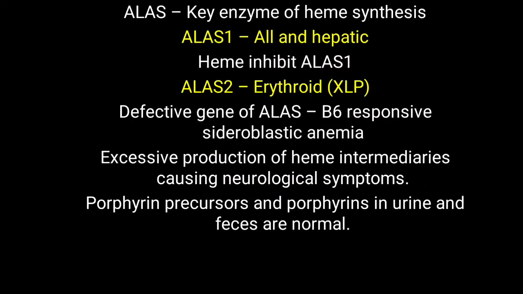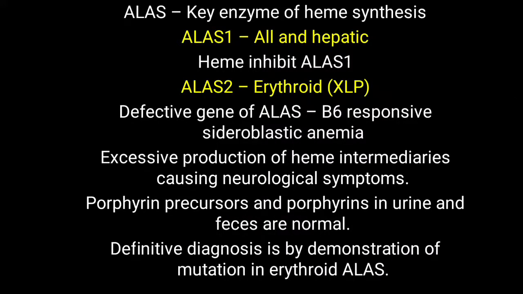Porphyrin precursors and porphyrin in urine and feces are normal. Here you can also understand that the initial step, meaning the first step of heme synthesis, is affected. So ultimately porphyrinogen and porphyrin are not excessively present in urine and feces. Generally in porphyria, porphyrins are observed in urine and feces, but you have to remember that in ALA synthase enzyme deficiency, or X-linked porphyria, these porphyrin precursors are not found in urine and feces.